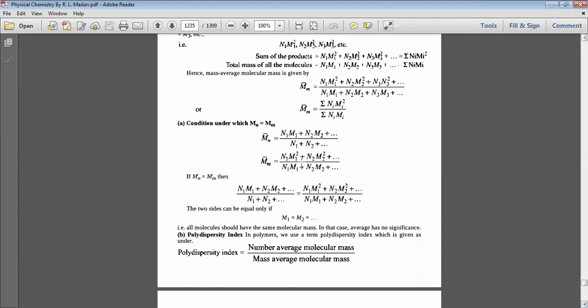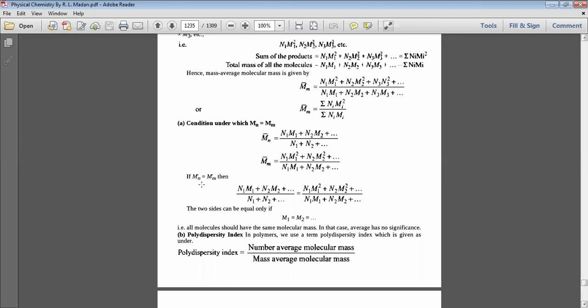When polydispersity index is 1, that is Mn equal to Mw. This is the condition when polydispersity index equal to 1. So we have already calculated Mn bar and Mw bar.